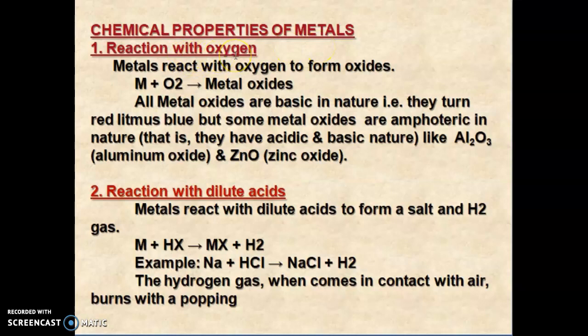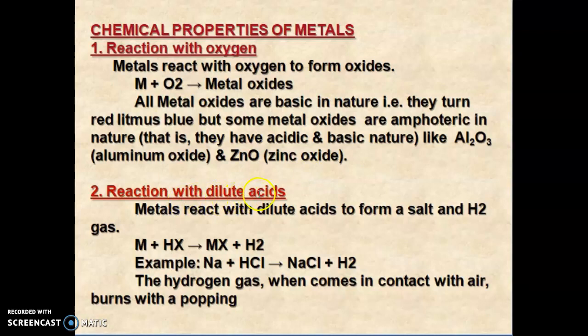First one, the reaction with oxygen. When a metal reacts with oxygen, it forms an oxide. Here M is any type of metal; reacting with oxygen, you will get a metal oxide. All metal oxides are basic in nature, that is, they turn red litmus paper blue. But some metal oxides are amphoteric in nature, that is, they have both an acidic as well as a basic nature. Examples of amphoteric oxides are aluminium oxide and zinc oxide.